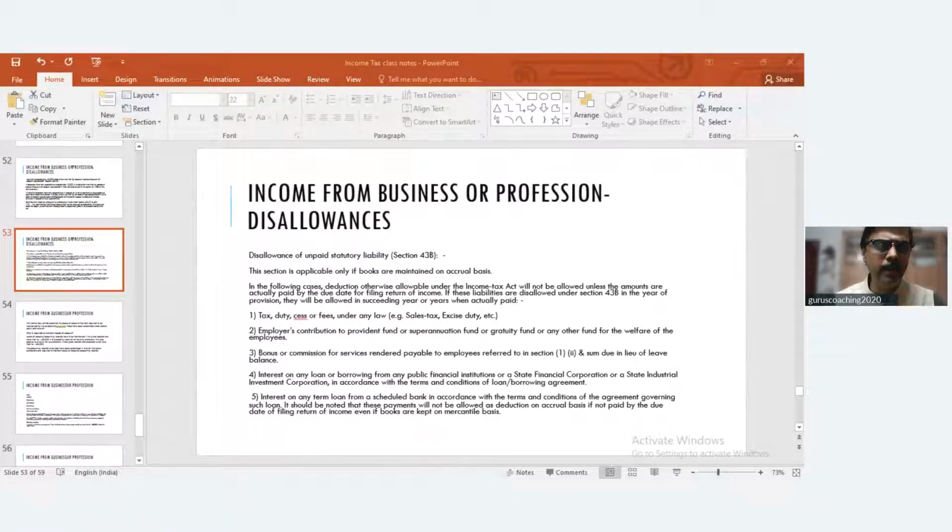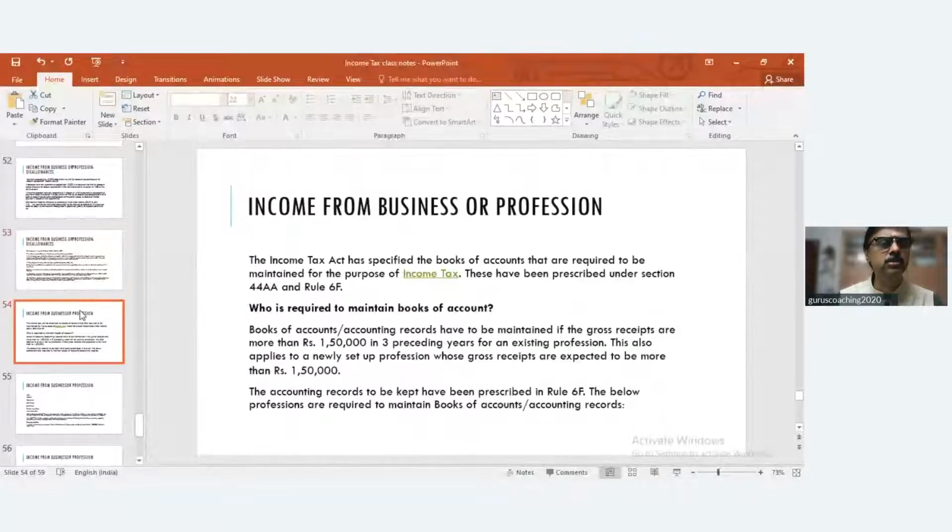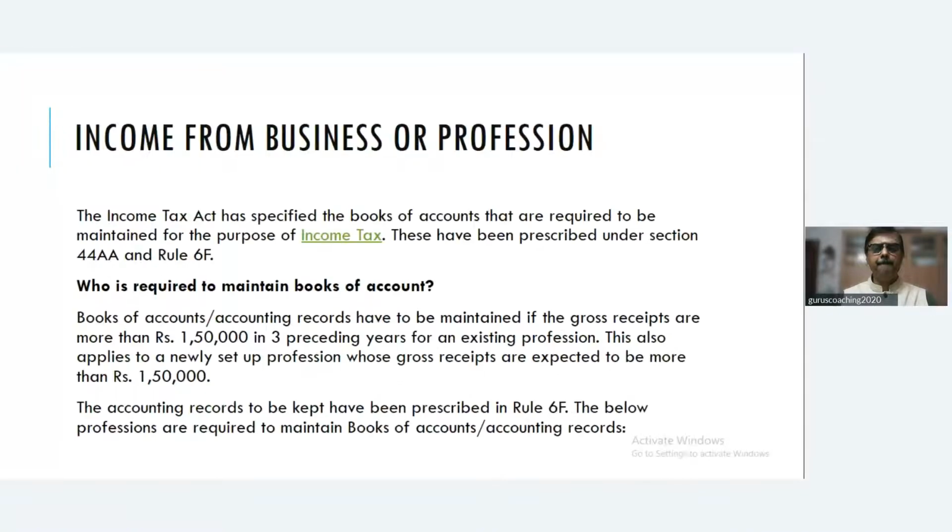So 44AA of the Income Tax Act provides who should maintain books of accounts, what is the threshold limit for maintaining books of accounts, who need not maintain books of accounts, and what are the books of accounts to be maintained. So we'll cover that first, and then we will move on to tax audit aspect. Okay, clear? So let me again take you through the presentation here. Who are all supposed to maintain books of accounts? Now look at this carefully. I hope you are able to see the screen. Is the screen visible? Yes, sir.